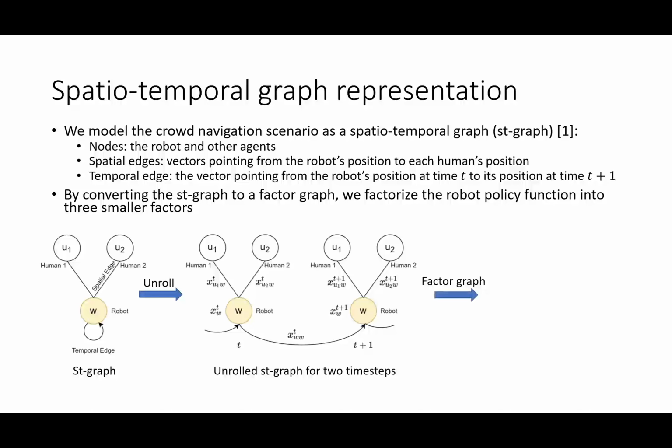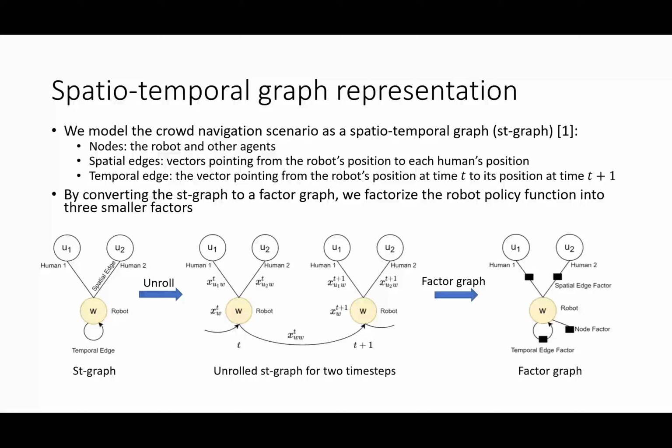And then if we convert the ST graph to a factor graph, we can effectively factorize the robot policy function into three smaller factors. They are spatial edge factor, temporal edge factor, and node factor.